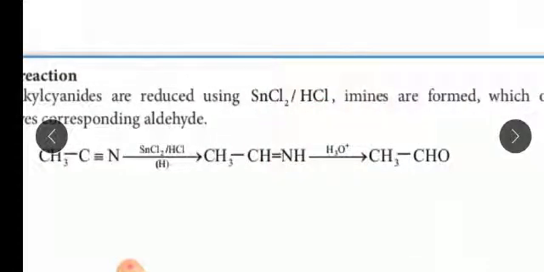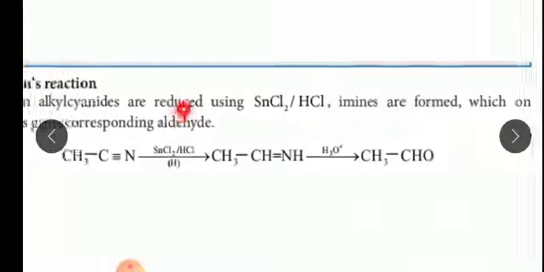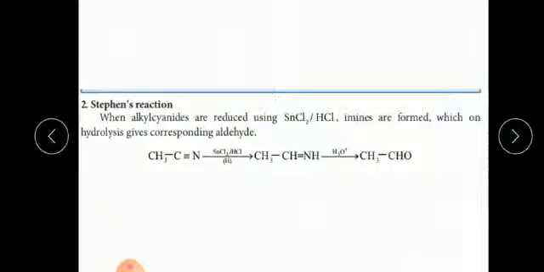The remaining part is released as a byproduct, NH4+. This is known as Stephen's reaction, and it is also used to prepare the acetaldehyde compound.